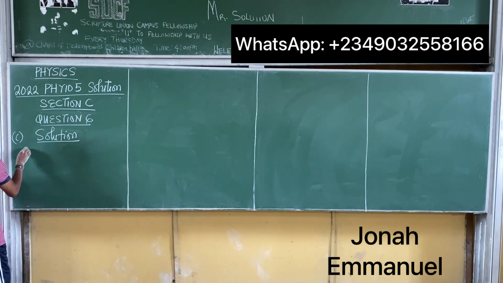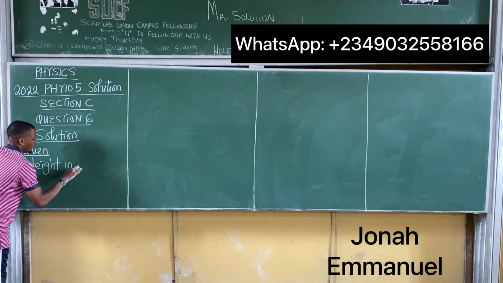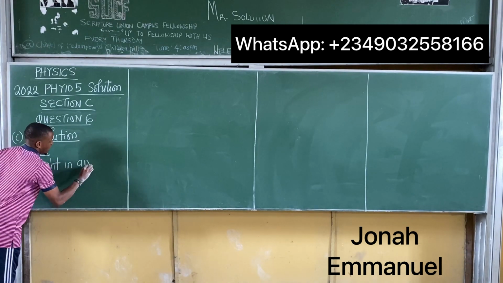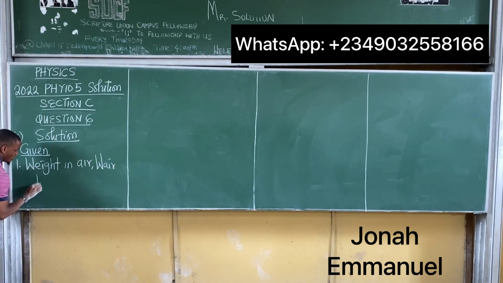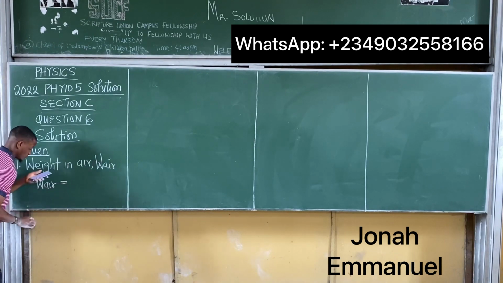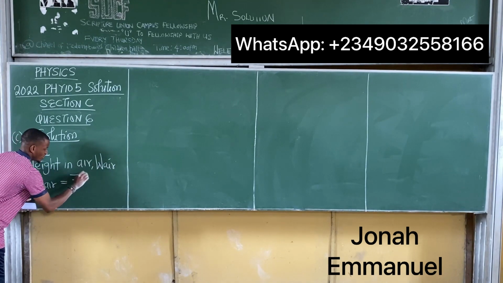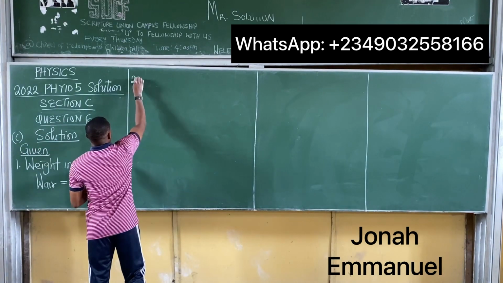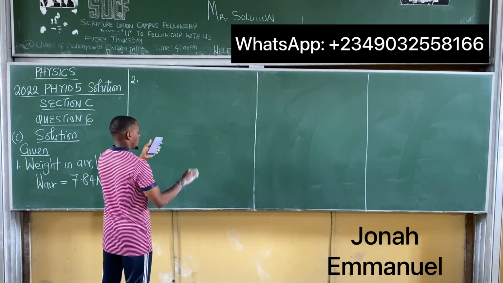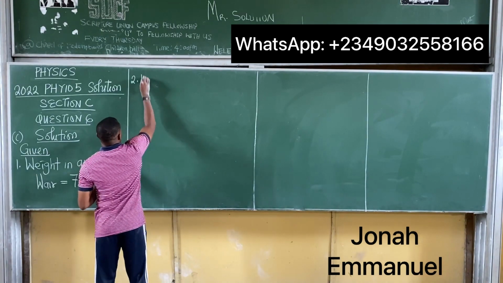My first task there will be to list out the given parameters. So what am I given there? The first thing that I'm given is the weight of the gold bracelet in air. I'll call that W air. The weight in air is about 7.84 Newton. Number 2, however, when immersed in water, is the weight in water.